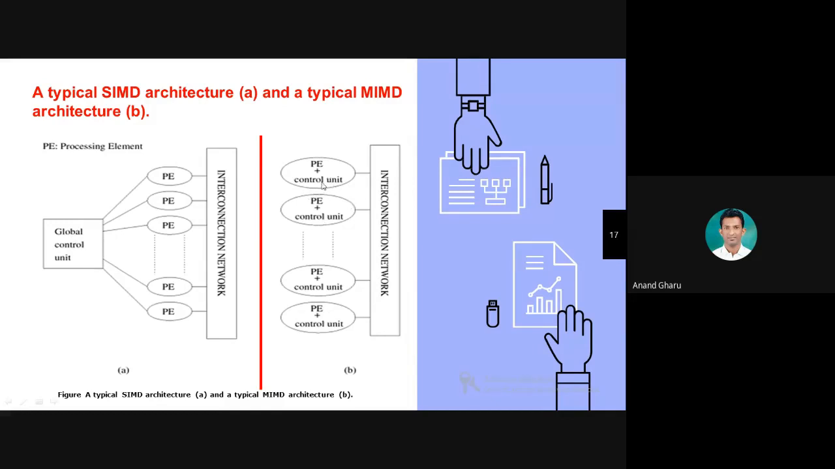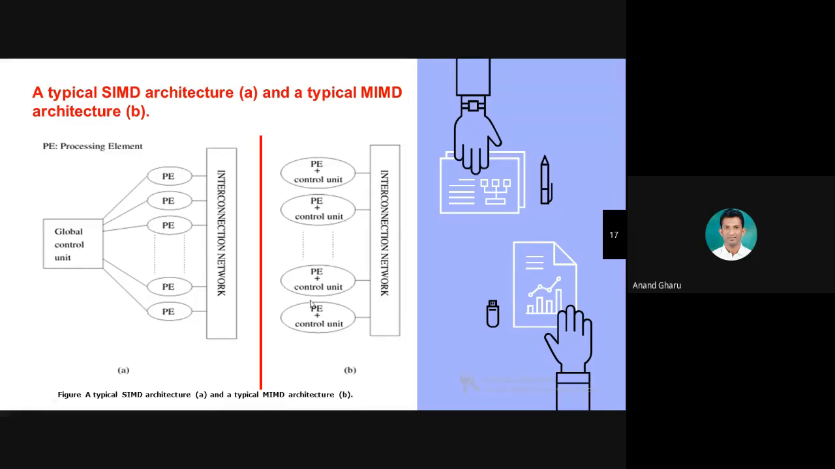There is a separate control unit assigned to each processing element. So due to that, the bottleneck problem is overcome and the deadlock problem is overcome. If any problem occurs, then the control units are responsible to execute the particular task. This is a simple explanation of SIMD and MIMD.